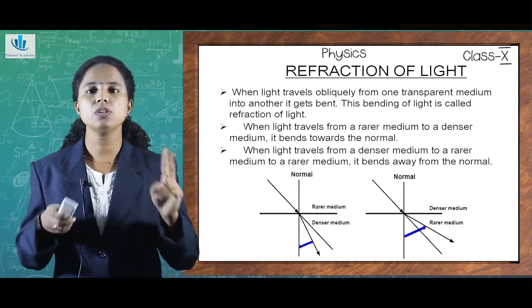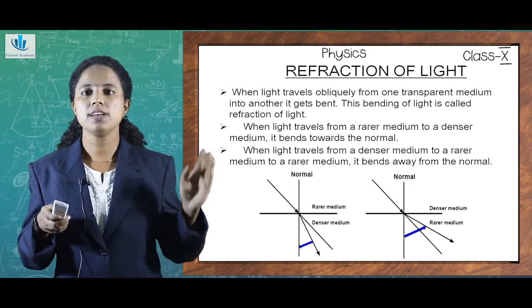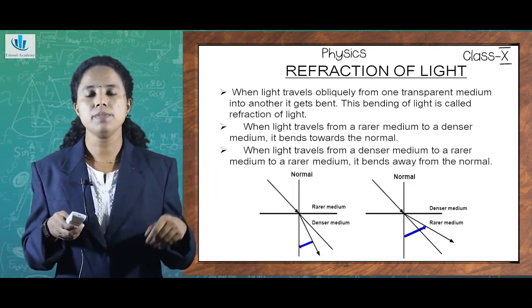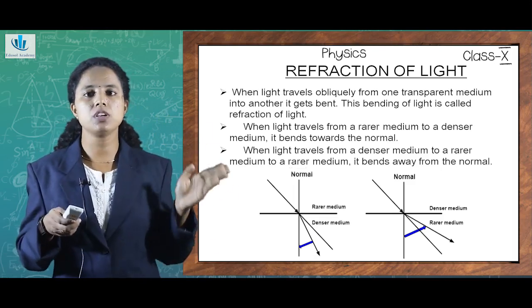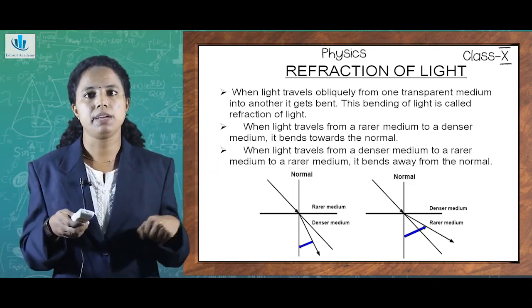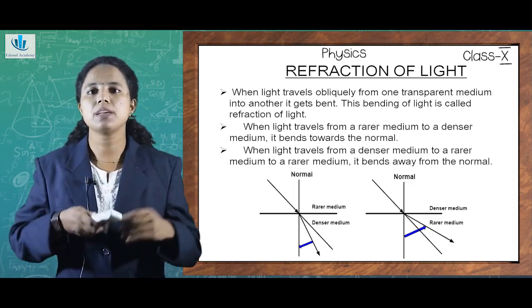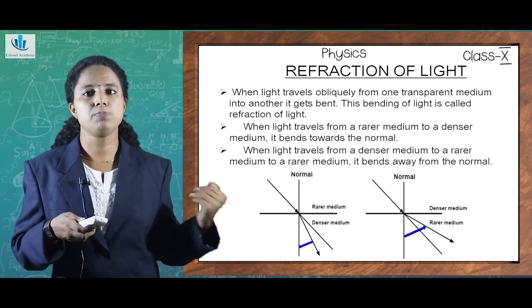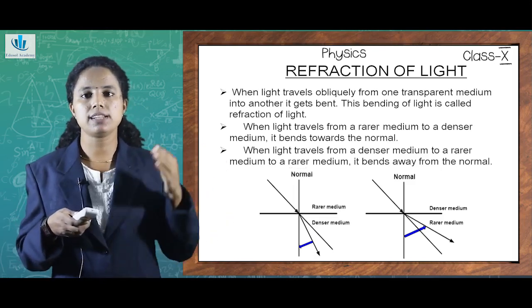So there are mainly two different cases. As you can see in the picture, the first one and the second one have a normal drawn. Light is entering from different media. In the first picture you can see light enters from a rarer medium to a denser medium. So when light travels from a rarer medium to a denser medium, as in the first picture, it bends towards the normal. The normal is depicted at the center.